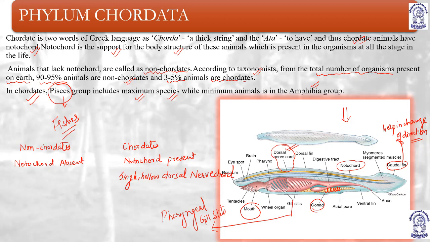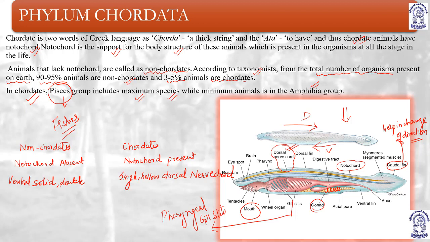In case of non-chordates, they have ventral, at the front. Here dorsal is, this is dorsal and this part is ventral. Okay, this is dorsal, right? So they have ventral, solid and double nerve cord.